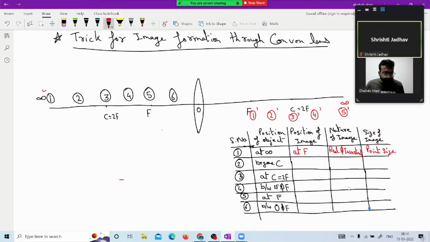Now let us talk about step two. So do one thing. As you can see this script of position of object, take this script, invert this script and paste it in position of image till fifth number. I have not talked about the sixth part, it is a special case. This is the star I've made here. So till fifth, just invert it, you will get the same.